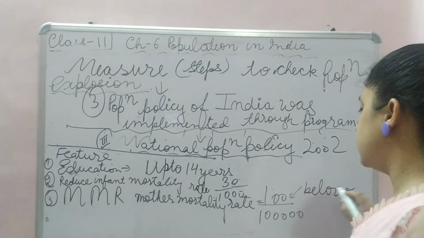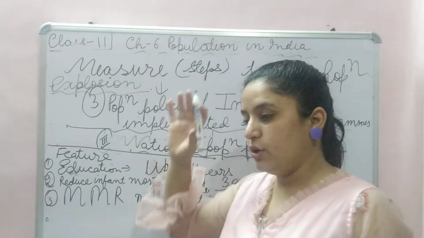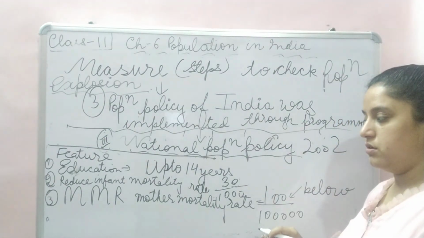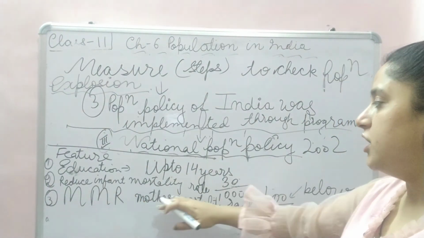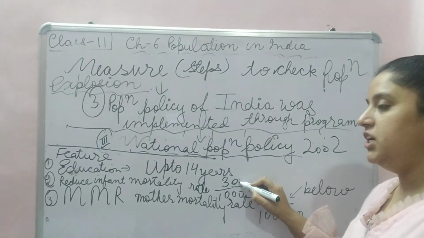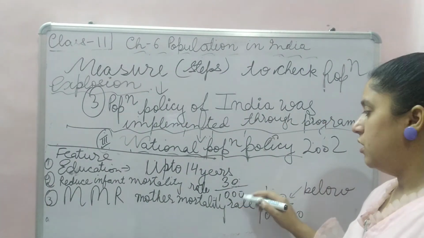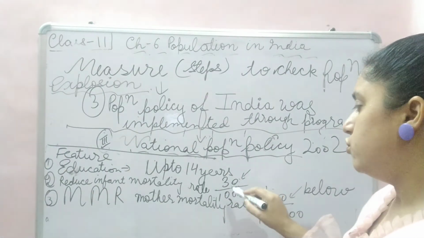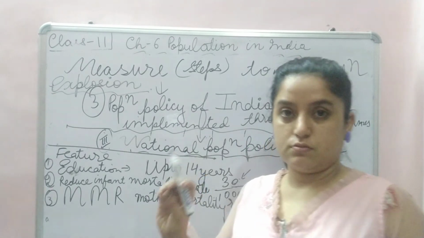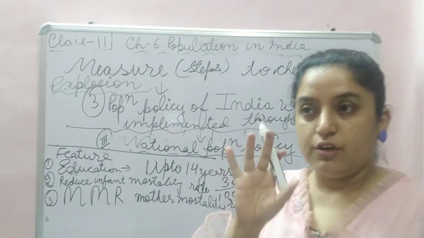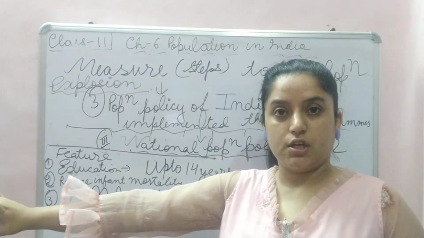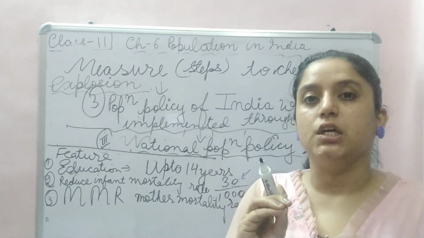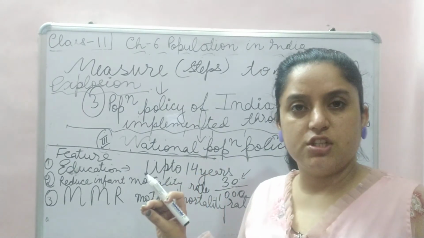See, the deaths of the mother should be below 100 per 1 lakh living women. Same way, infant mortality should be below 30. Deaths of infants per 1,000 infant births, only 30, not more than 30 deaths should be there.